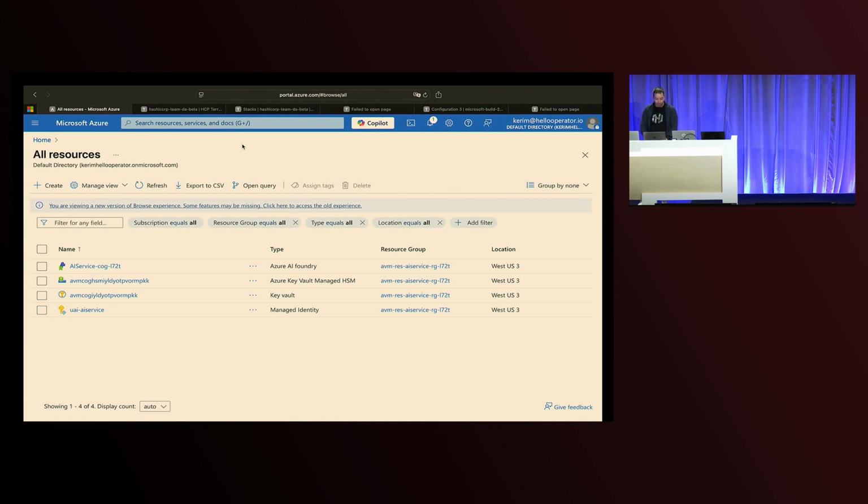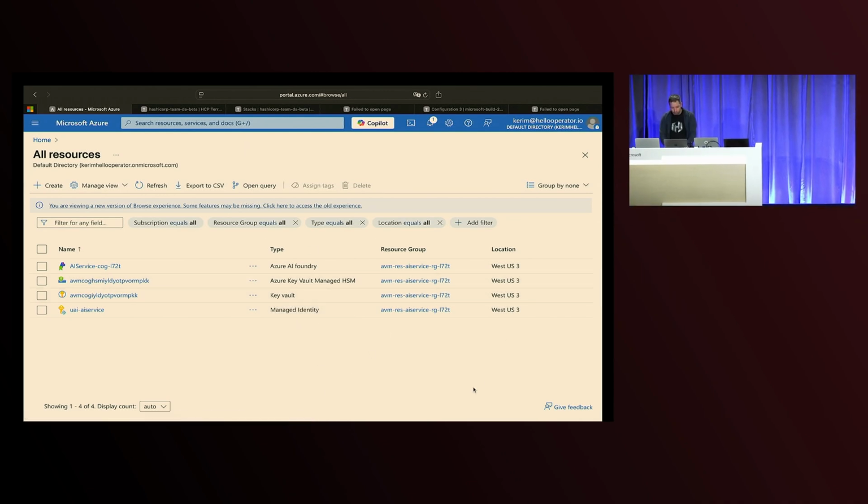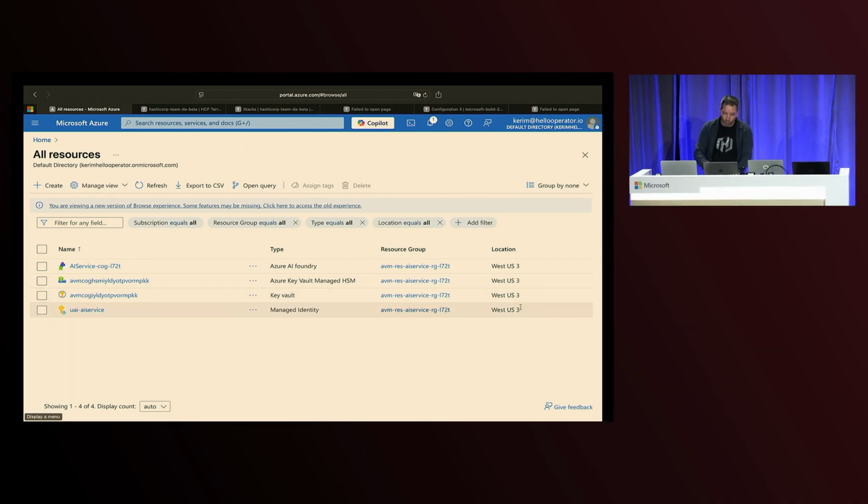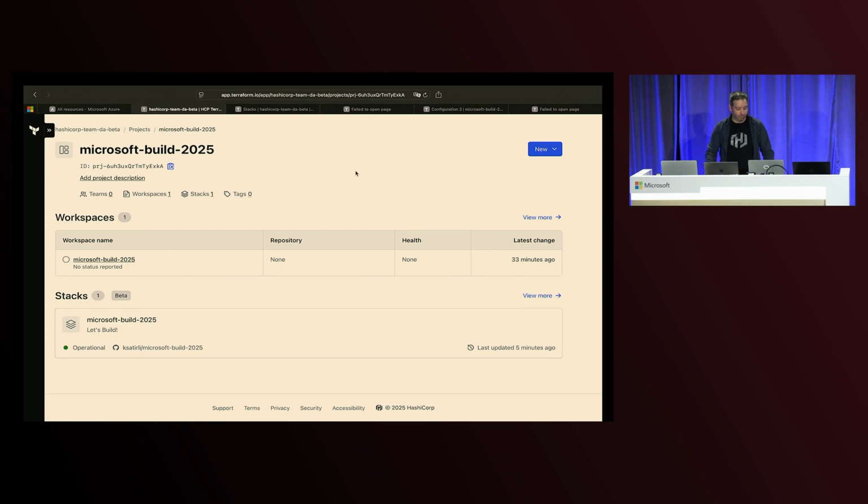It's beautiful when things work the first time. So just to show you one of the subscriptions that we're working in, so West US 3, clearly the best region that we could have picked. I mean, even the people on the outside are loving it.